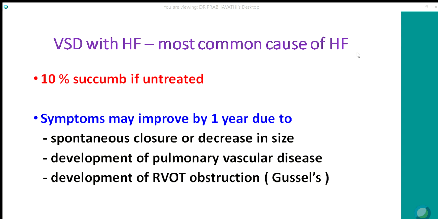And other unfavorable natural histories, development of pulmonary vascular disease. Eventually, they may develop Eisenmenger physiology. And a small percentage of patients with VSD, especially the malaligned VSD, may develop RVOT obstruction due to hypertrophy of the muscle bundles. It's called Gasul's phenomenon.